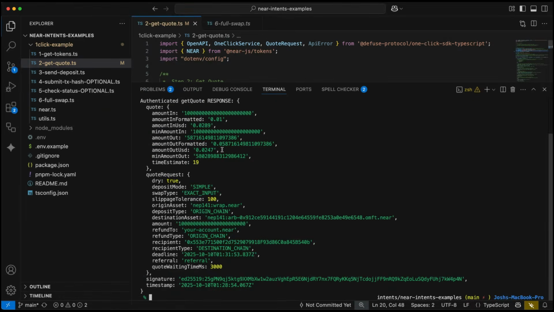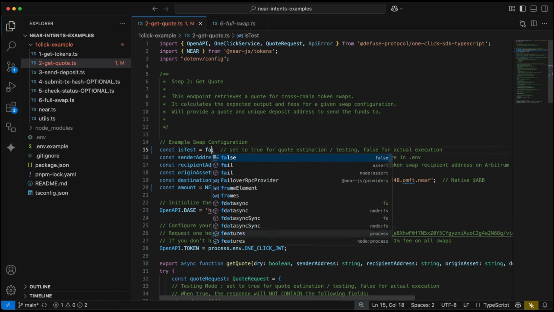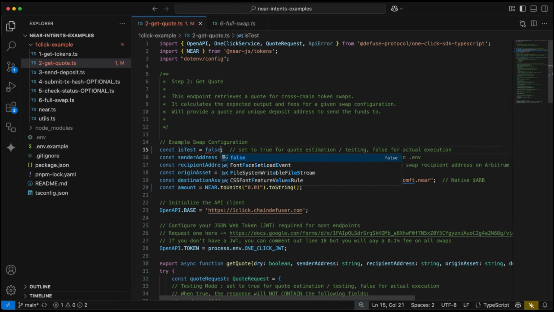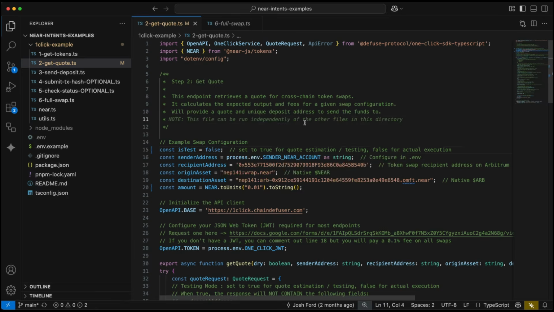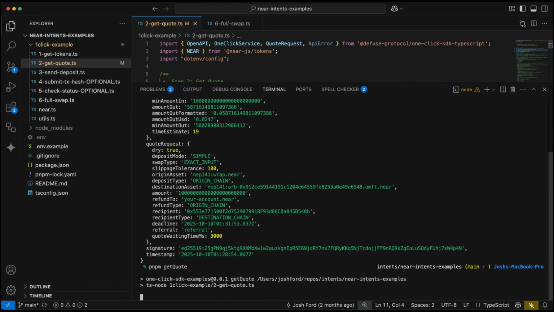So this looks all good to me. Let's go ahead and actually do an actual swap. So we'll go ahead and change this to false. Open back up our terminal. Run it again.